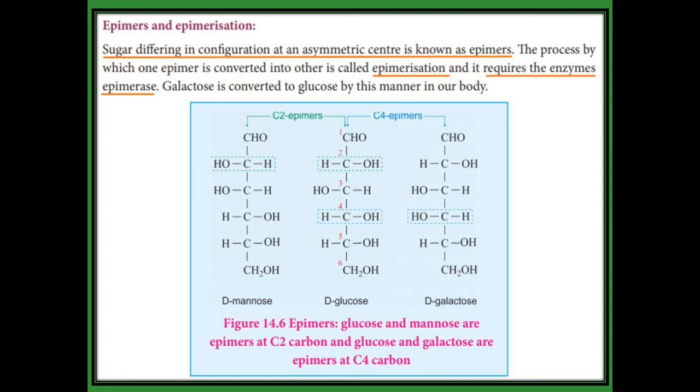This epimerization requires an enzyme, and that enzyme is called epimerase. In this process, one epimer is converted into another epimer with the help of this enzyme, and the process is called epimerization. For example, glucose can be converted into galactose in our body with the help of the enzyme epimerase.